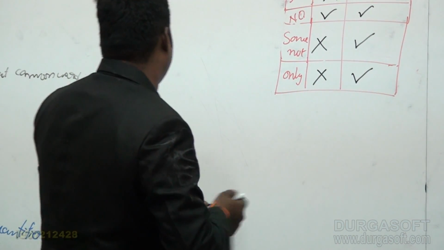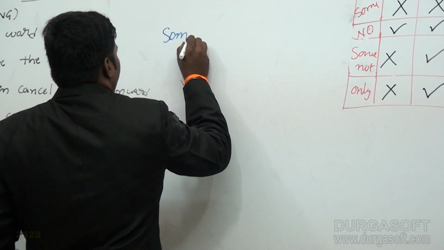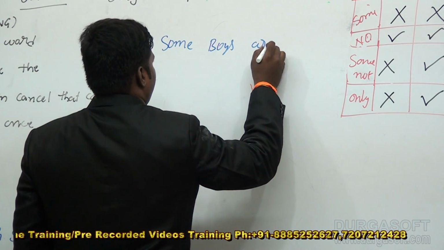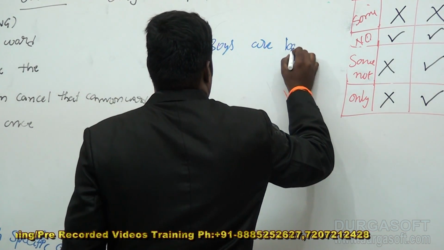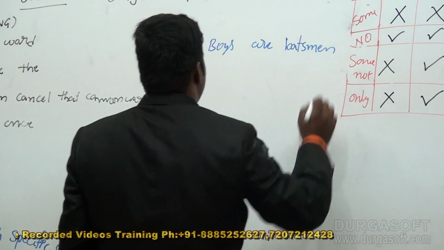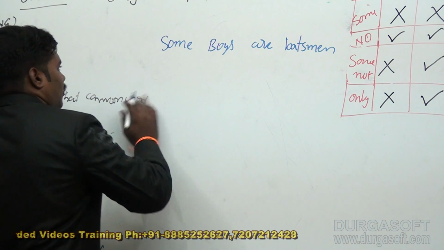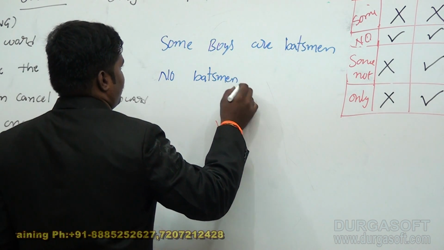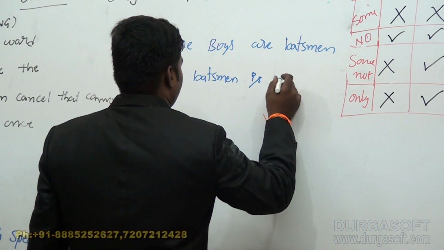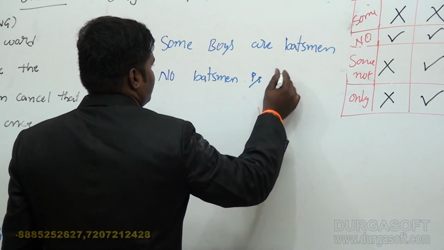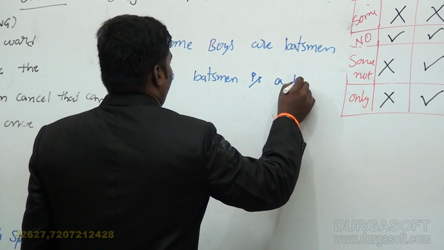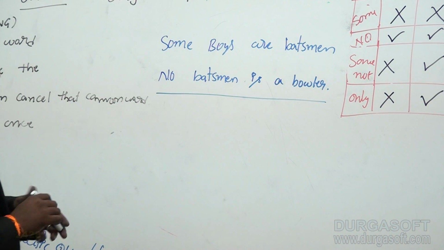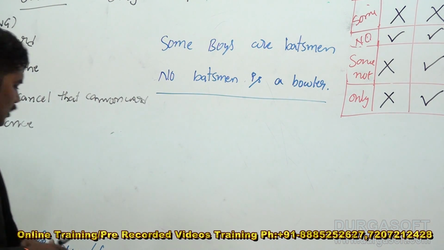Suppose I write the sentence as: some boys are batsmen. Okay. No batsman is a bowler. Then how can the boys and the bowler, or the bowler and the boys, be concluded?